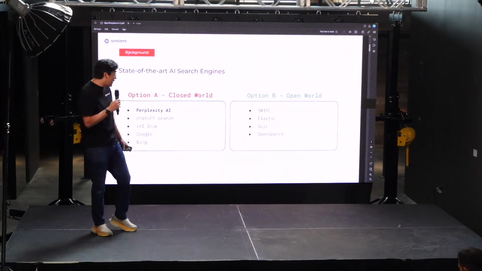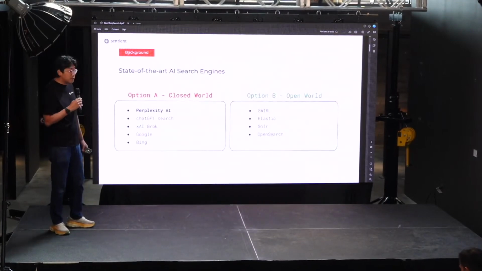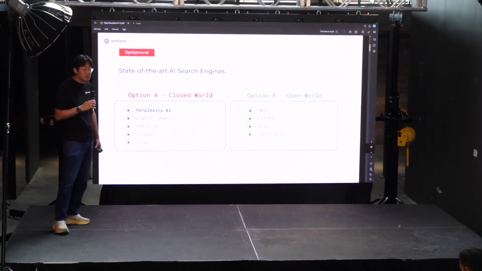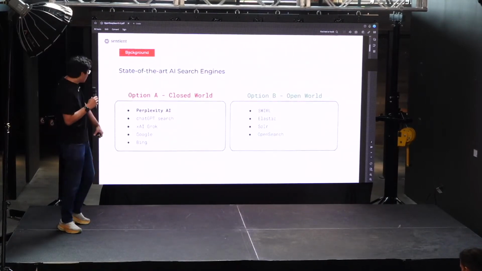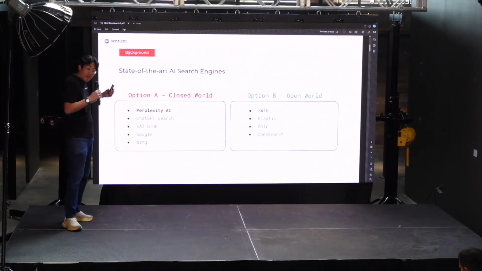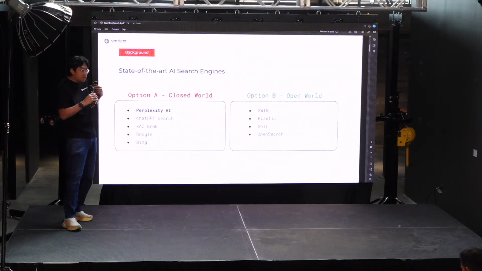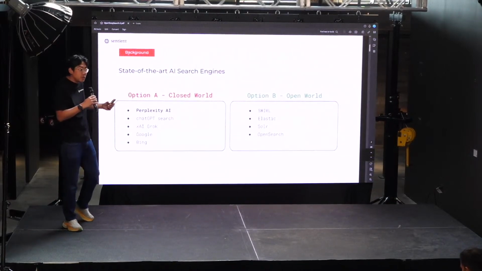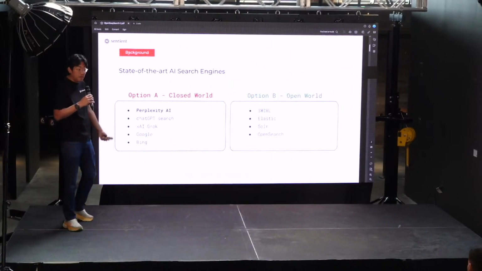So let's get started. As with anything in AI, there are two schools of thought in AI search engines, or search AI. One is closed world and the other is open world. In the closed world, the advances have been happening very recently, bringing the best reasoning models and solutions, including test time or inference time compute, to provide state-of-the-art performance in search AI.